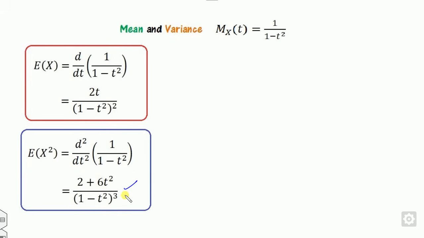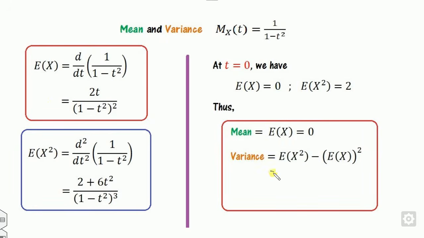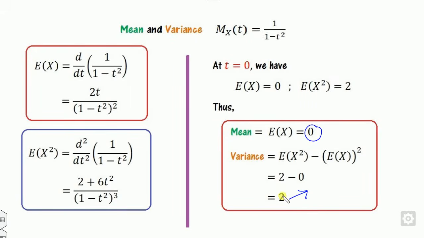You will get this here. Then at t equal to 0, what is the value of EX? You can simply calculate at t equal to 0, the value of EX is 0. What is the value here? This is 0, this is 0, this is 2. Therefore, you can calculate the mean and variance easily. So EX square is 2, EX is 0, here is my 2. So the mean of the Laplace distribution is 0, and the variance is 2.